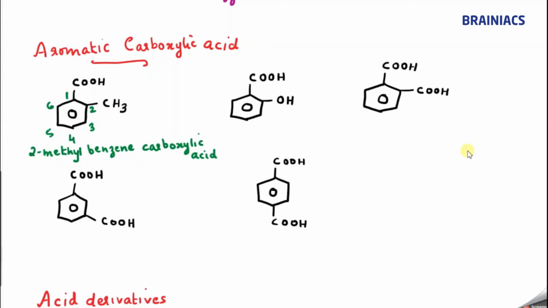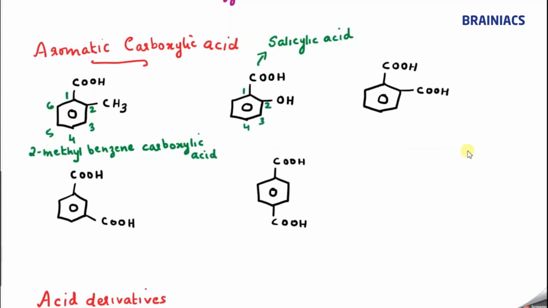Here also a common name is very famous. So let me write the common name here. The common name of this compound: COOH coming with the OH. When CHO comes with OH, we use the term salicylaldehyde. When COOH comes with OH, we use the term salicylic acid. Now what is the IUPAC name of this compound?